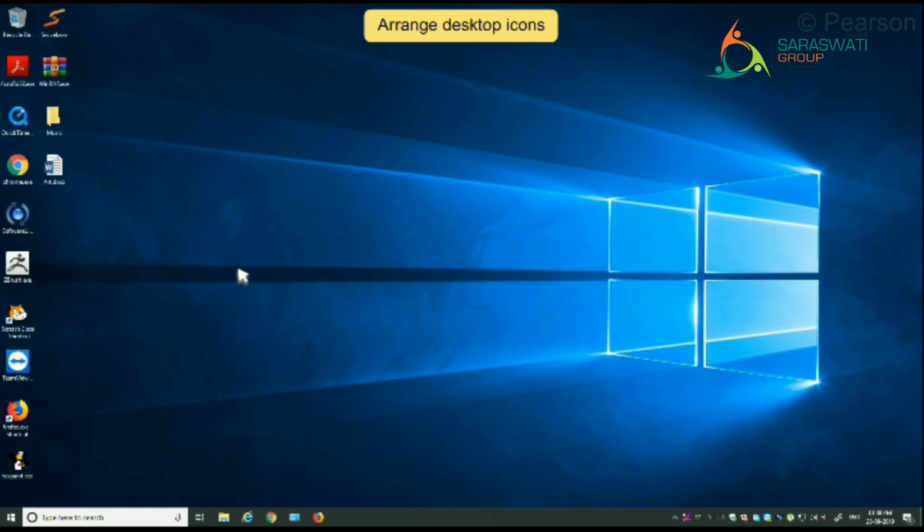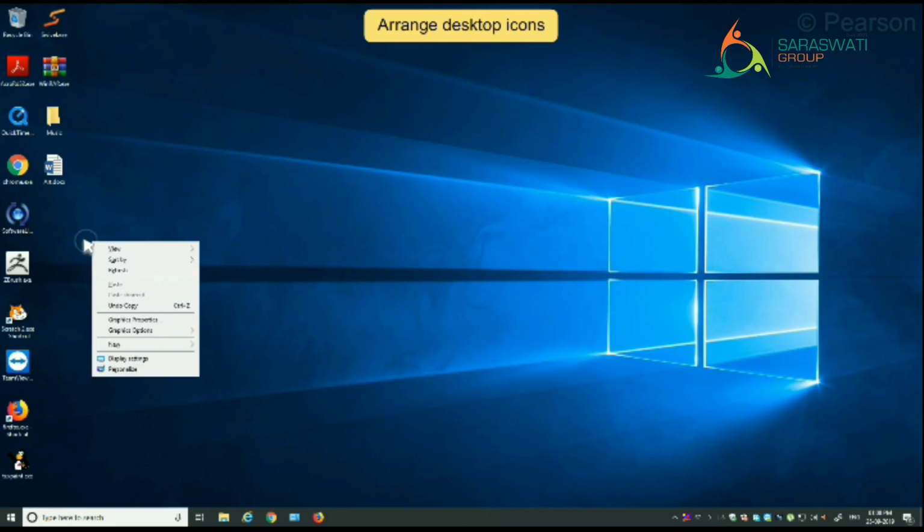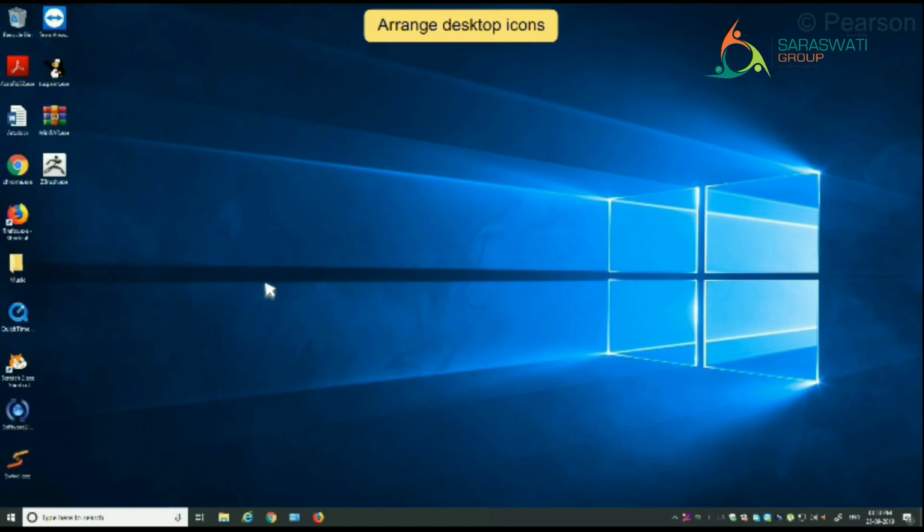Next, let's learn how to arrange the desktop icons. You can do this in two ways. In the first way, right-click on the blank area of the screen. Select View and then click on Auto Arrange Icons. The icons on your desktop will be auto-arranged. In the second method, click and hold the left button of the mouse over the icon that needs to be moved. Then drag it to the desired area of the screen and release your finger.